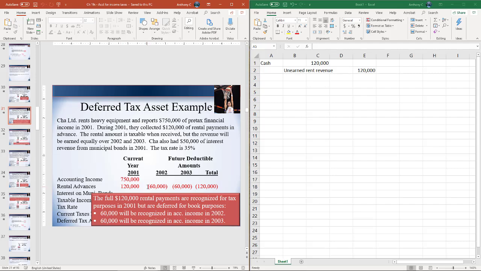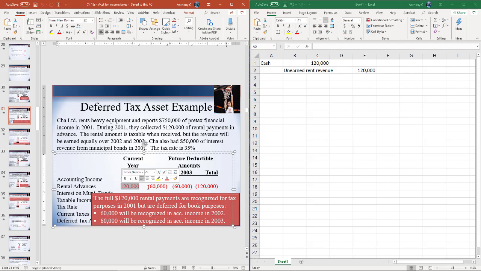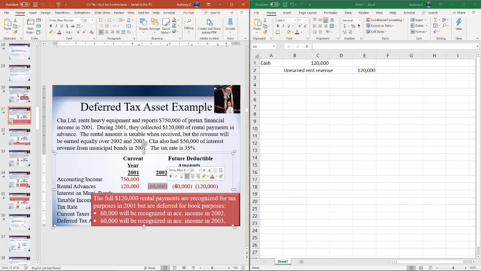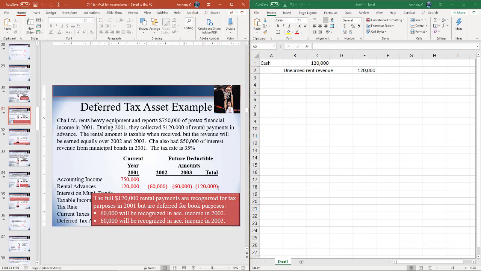Second part here is, since we're recognizing this $120,000 of income for tax purposes now, that means in future years, our taxable income will be $120,000 lower. So since it tells us we'll earn the revenue equally over 2002 and 2003, that means from this originating difference of $120, our taxable income will be lower in 2002 by $60 and another $60,000 lower in 2003. So in total, we have a future deductible amount of $120,000.